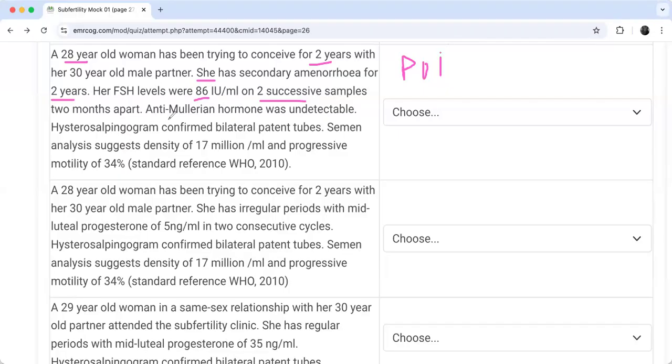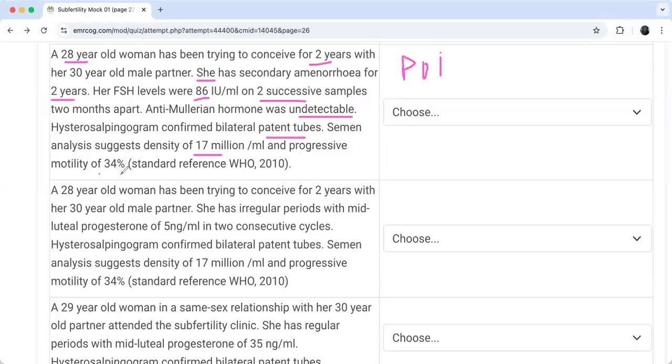So let's see. Anti-Mullerian hormone undetectable, which confirms. Hysterosalpingogram, patent tubes. So she is now group 3 of anovulation, right? Semen analysis suggests density of 17, which is fine.